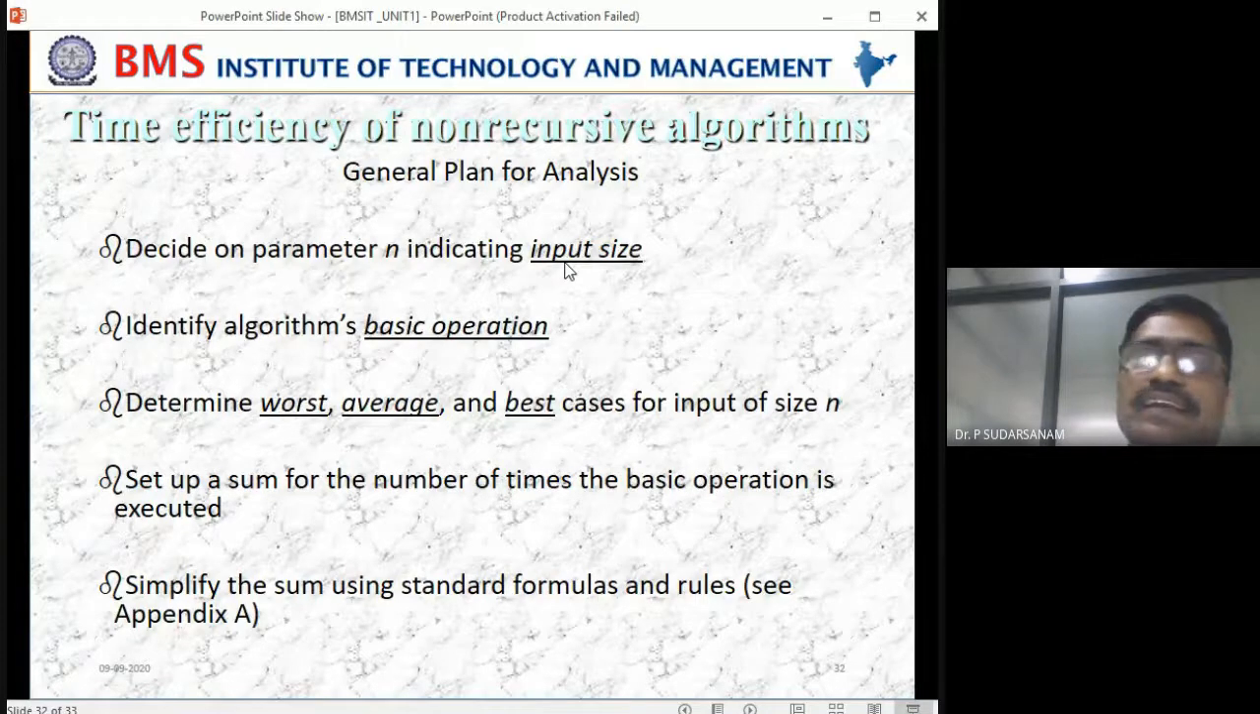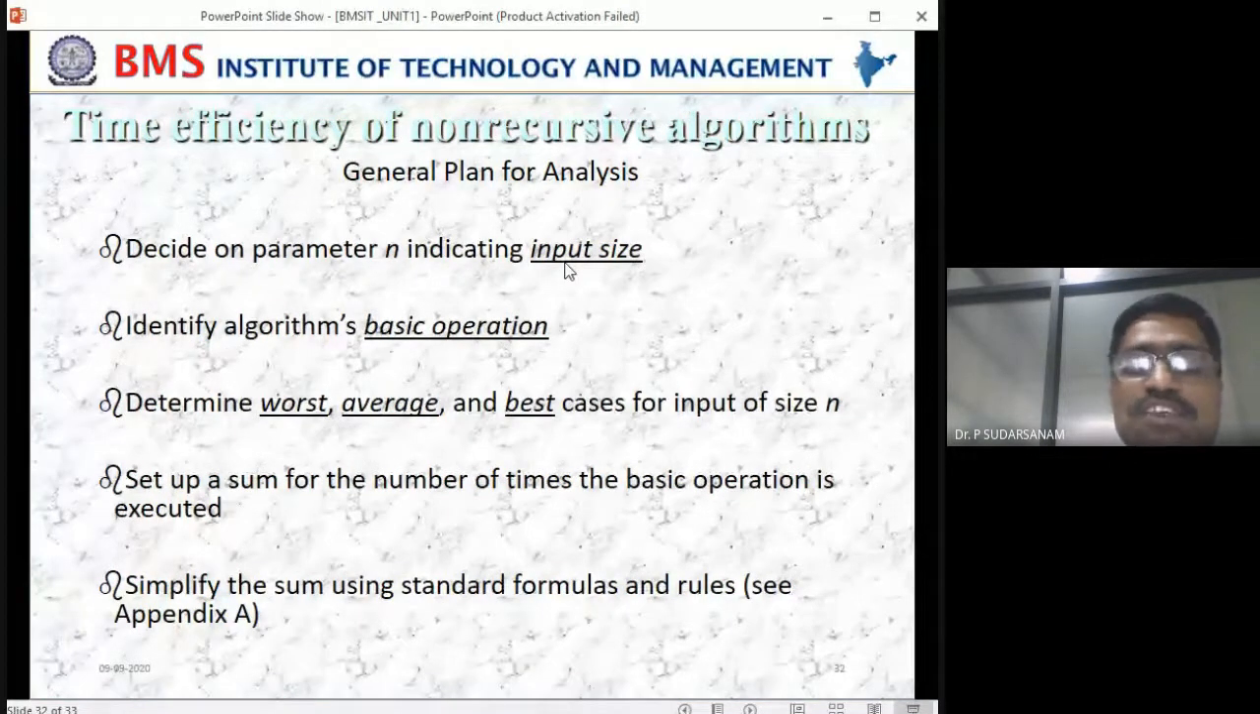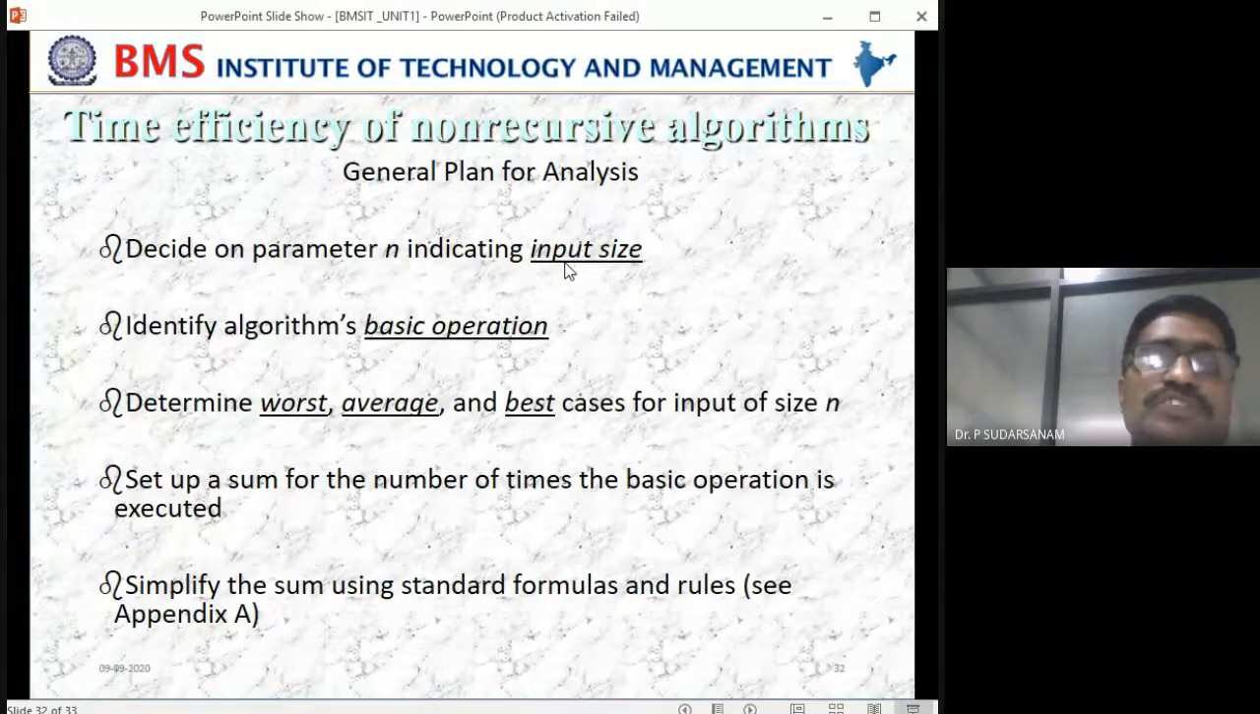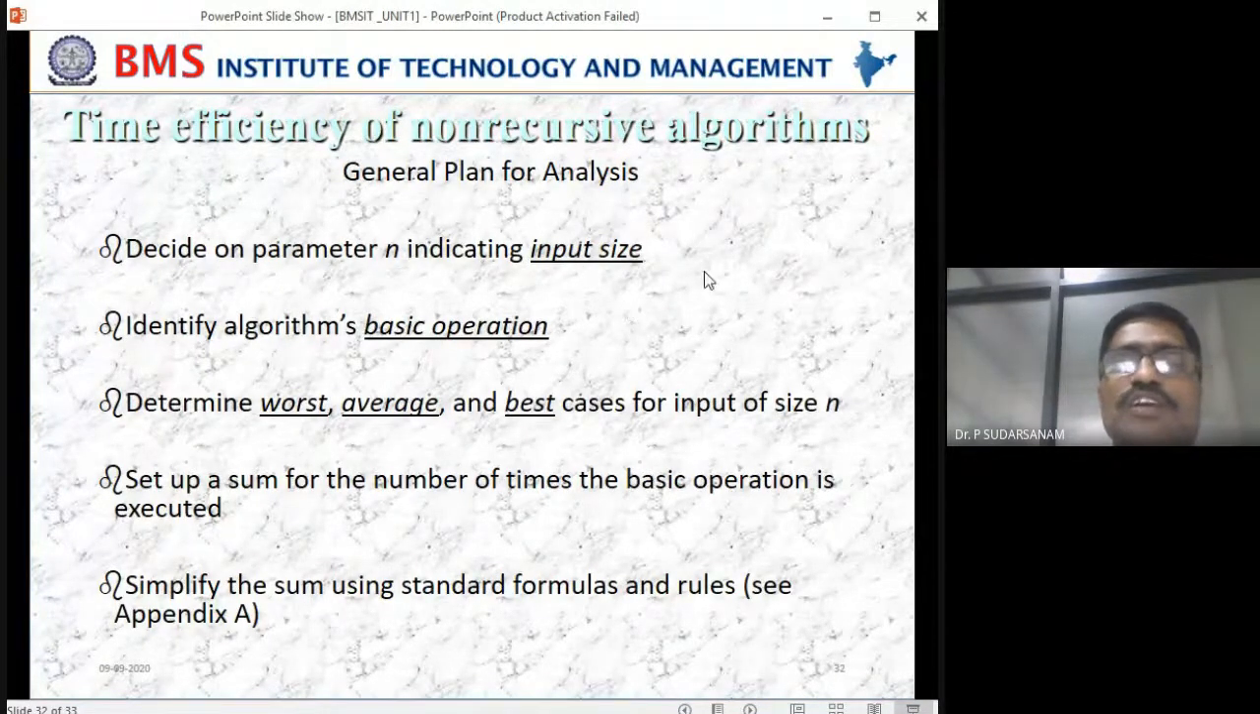We'll be calculating the input size for the given algorithm. These are the 5 questions for logarithmic or non-logarithmic, recursion and non-recursion problems; you will be solving the analysis for the given problem. First, you need to identify the input size. Next, what are the basic operations, and you have to determine the worst case, average case, and best cases for the input size n.